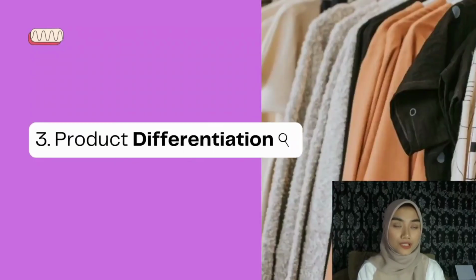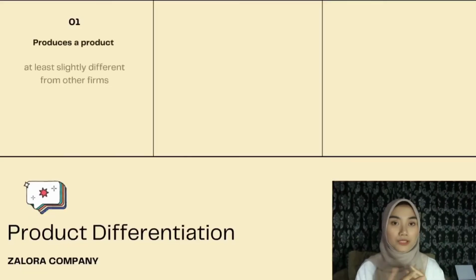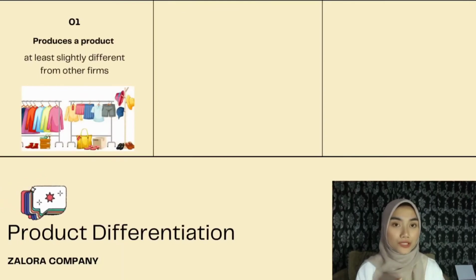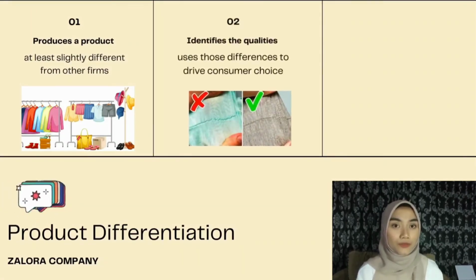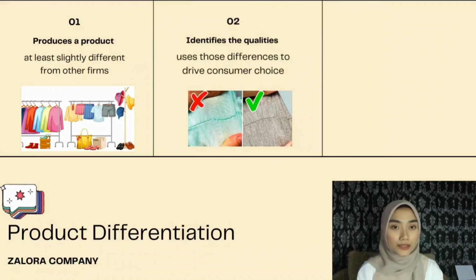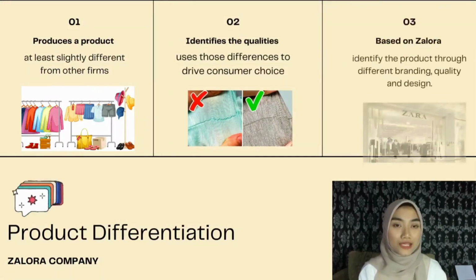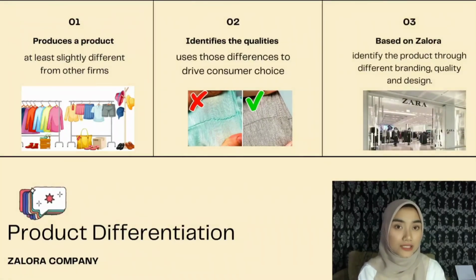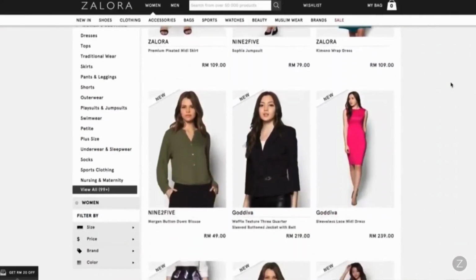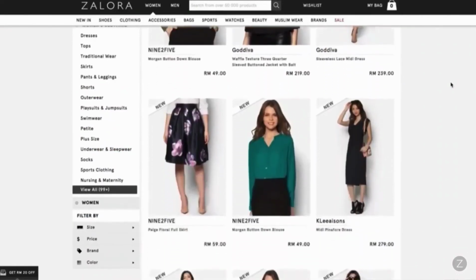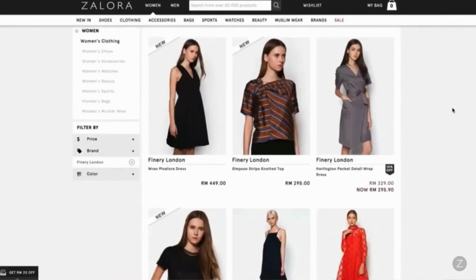Next, product differentiation. Each firm in monopolistic competition produces a product that is at least slightly different from other firms. It identifies the qualities that set one product apart from other similar products and uses those differences to drive consumer choice. As we can see, Zalora offers around 6,000 and more local and global brands for buyers to identify the product through different branding, quality, and design.